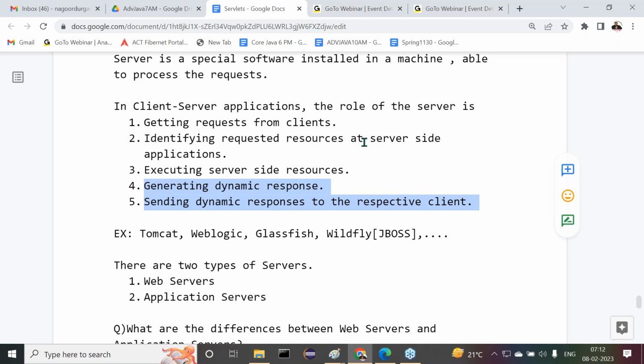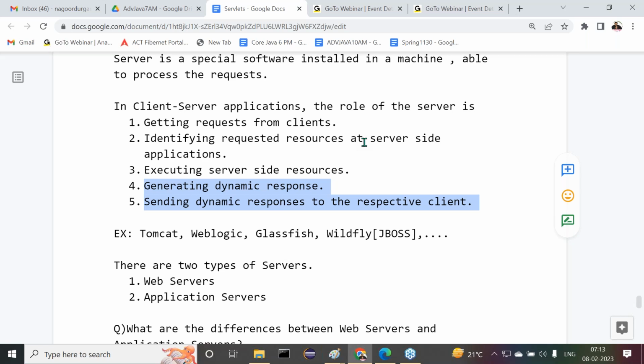Remember this. Servlet is a program, a set of instructions. If the server is executing that program, by the execution of that program, response will be generated. That will be taken care of by the server. Server software will catch that response and dispatch it to the client. Servlet is not sending response to the client. The server will get some response from that and generate it to the respective client. Got it or not?